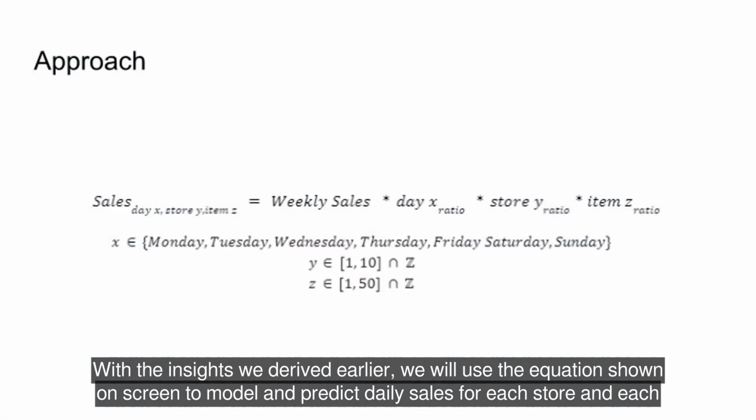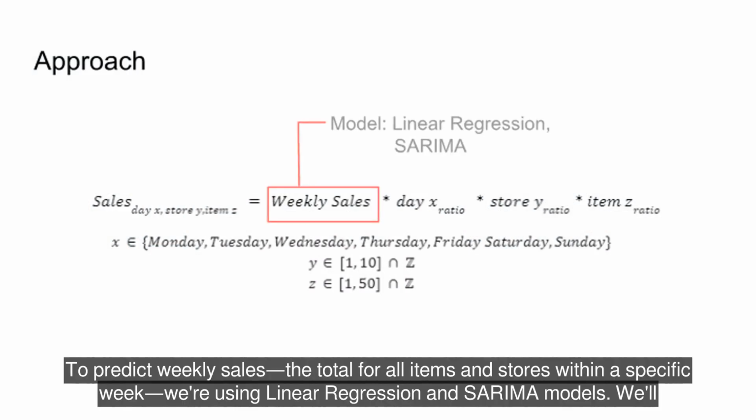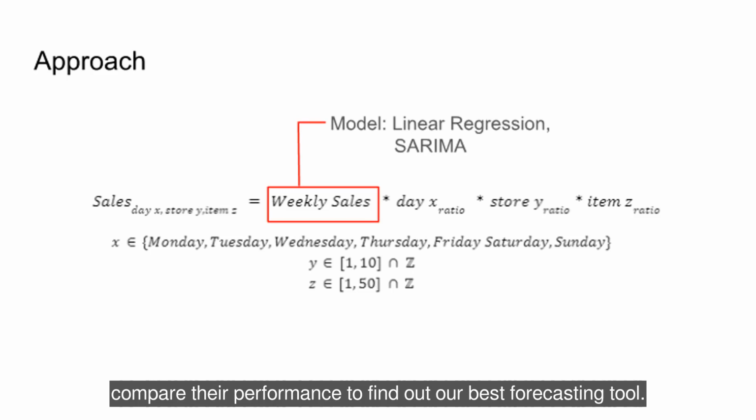With the insights we derived earlier, we will use the equation shown on screen to model and predict daily sales for each store and each item. Let's take a closer look at how this equation will guide our predictions. To predict weekly sales, the total for all items in stores within a specific week, we're using linear regression and SARIMA models. We'll compare their performance to find out our best forecasting tool.